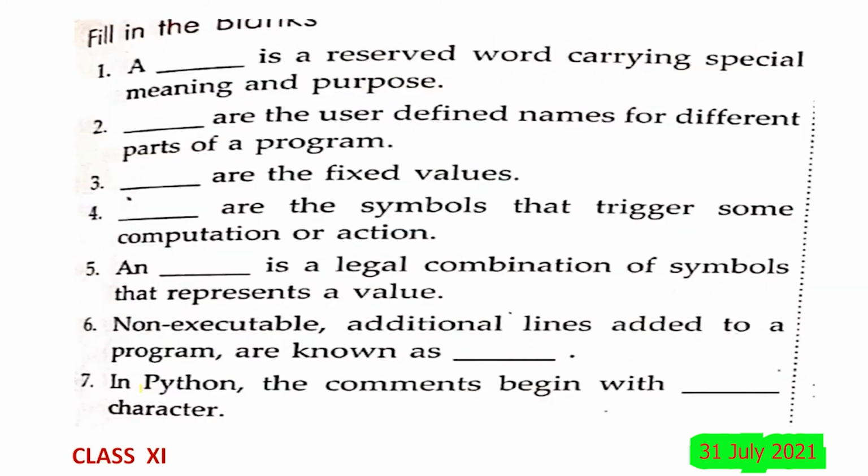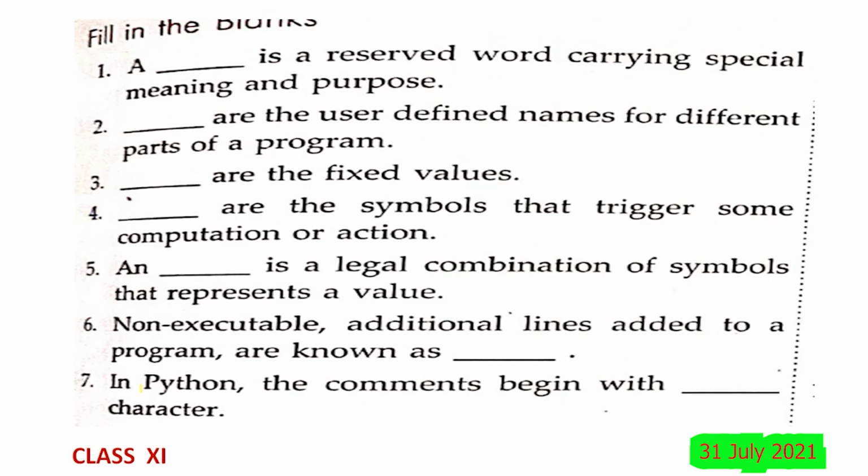Now, let us see some fill in the blanks. A dash is a reserved word carrying special meaning and purpose, that is called a keyword. Dash are the user defined names for different parts of a program, identifiers. Dash are the fixed values, literals. Dash are the symbols that trigger some computation or action, operators. And dash is a legal combination of symbols that represents a value, expression.